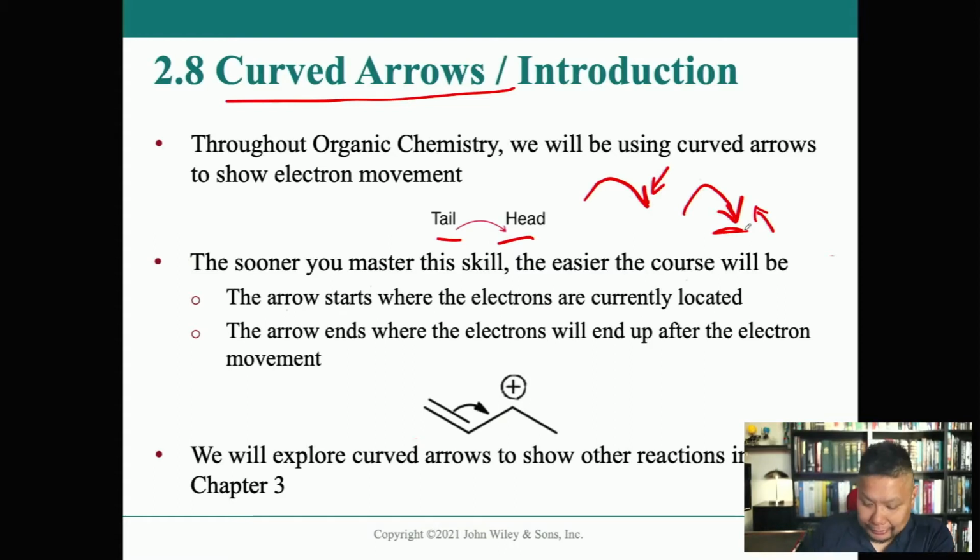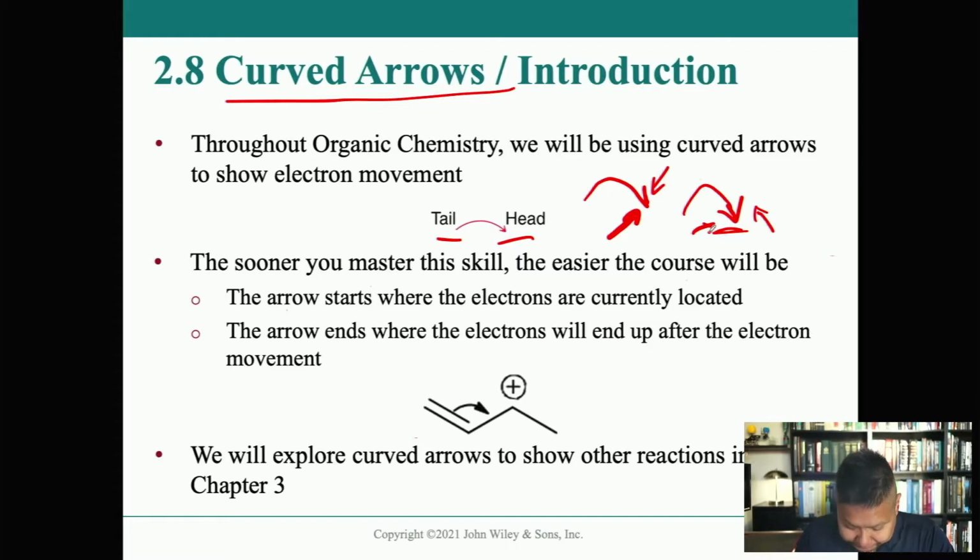When you draw only one side of the head, that means you're moving only one electron. For now, we'll mostly use the double-headed arrow, because we'll be moving electrons in pairs. But later in the semester, we'll start moving single electrons, and it'll be like, radical. Put a pin in that.